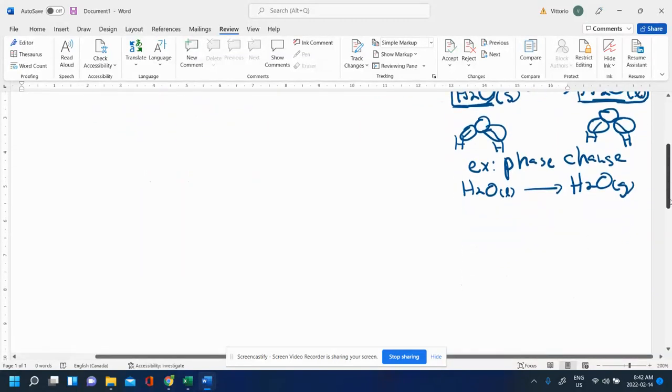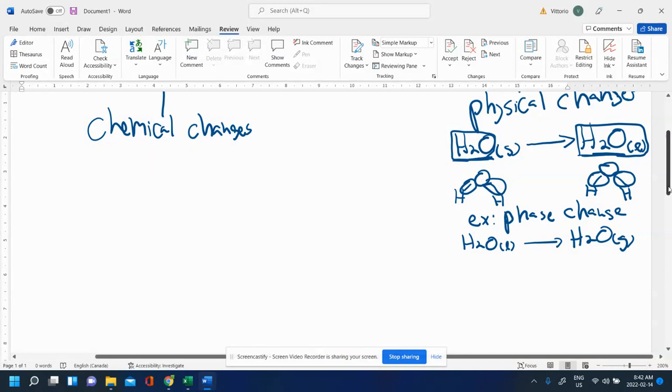Other examples of physical changes might be if you take a piece of paper and crumple it or rip it. It's not a phase change, but it's still a physical change. If you take paper and you rip it or you crumple it, that's going to be a physical change. You didn't change what the molecules of the paper were. If you take a piece of bread and you cut it in half, you didn't change what the molecules and the elements and the substances that make up the bread were on the inside chemically. You just cut the piece of bread in half and you separated some of the parts, but everything is still the same chemically speaking. So physical changes do not change what the substance is on a chemical level,